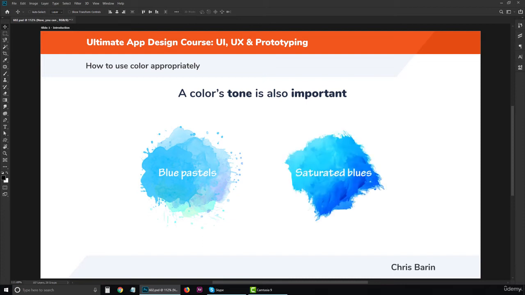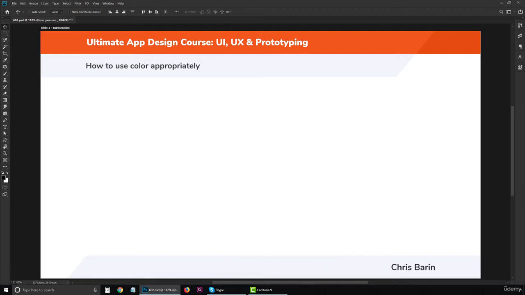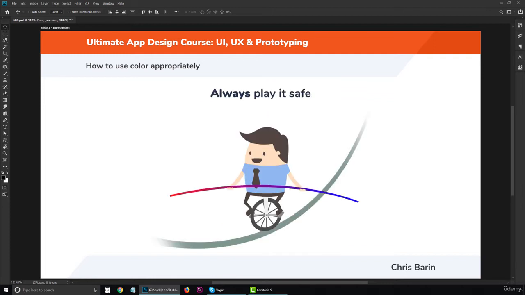Saturated blues make a lot of sense for a travel company, where blue is a throw-off for clear skies or clear waters. But again, people in the US are so divided that a lot of them think in terms of Democrat, Republican. While your app can't change its branding based on political tensions that come and go, there are situations where it's best to avoid certain colour combinations.